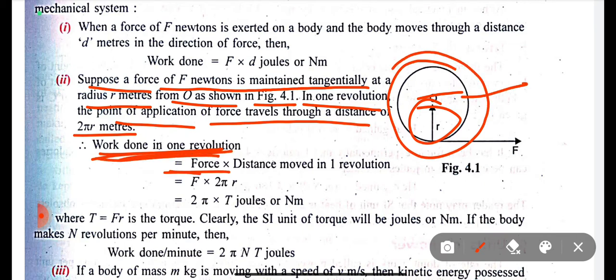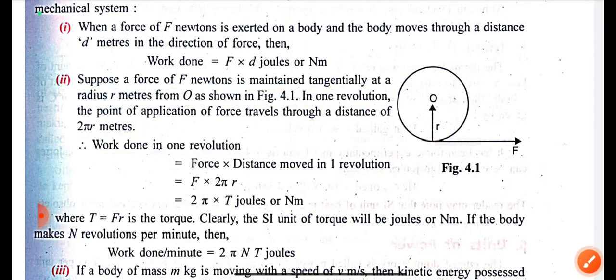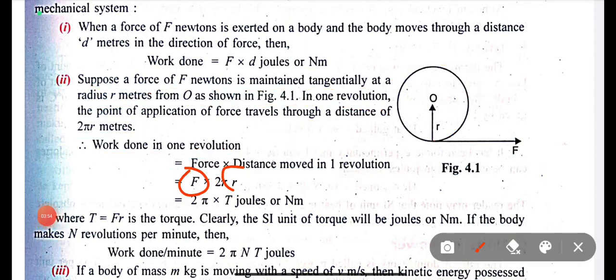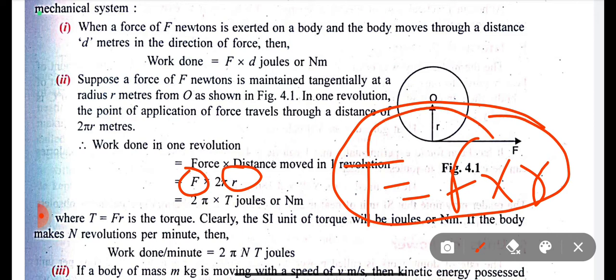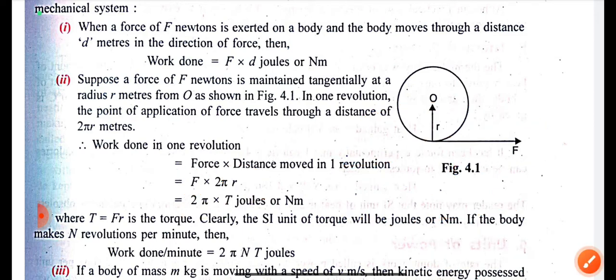So what is the work done? Work done equals force into displacement, the distance moved in one revolution. Force is F, and the distance in one revolution is 2 pi r. So the work done is F times 2 pi r. Force into r is the torque, force multiplied by perpendicular distance. So 2 pi times torque equals the work done.